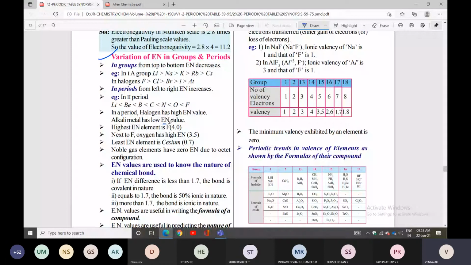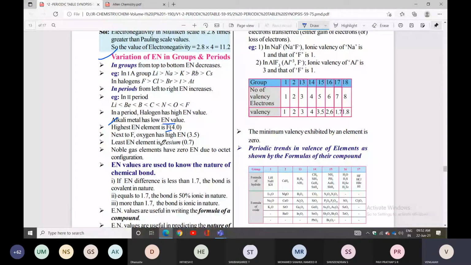Next to fluorine, what is there? Oxygen. After that, nitrogen. The least is cesium, 0.7. Noble gas elements have zero electronegativity due to octet configuration.